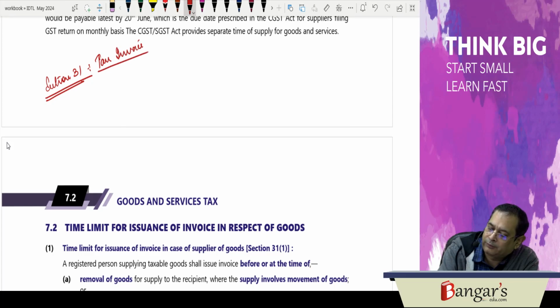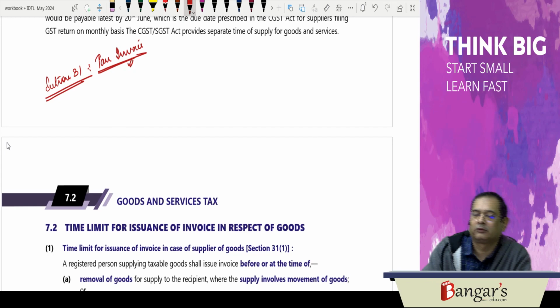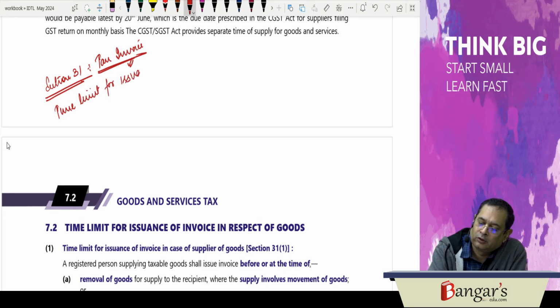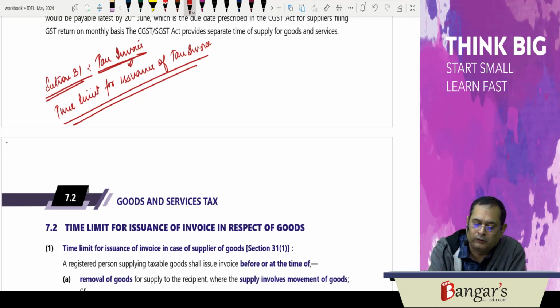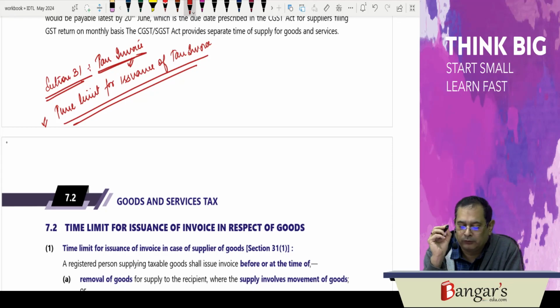If you make a supply, you are required to issue a tax invoice. Now, what is the time limit for issuance of tax invoice?